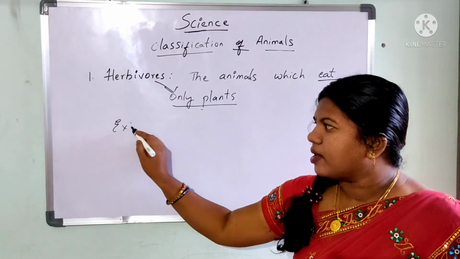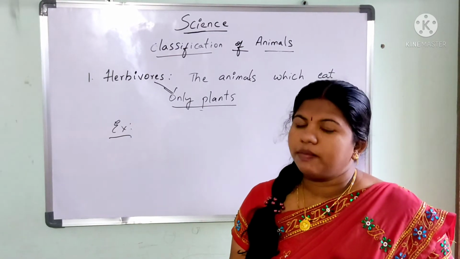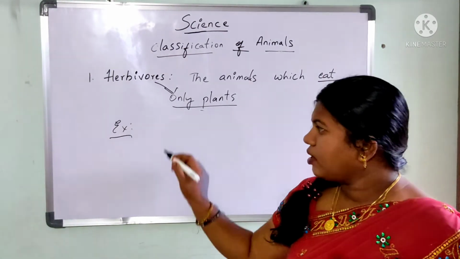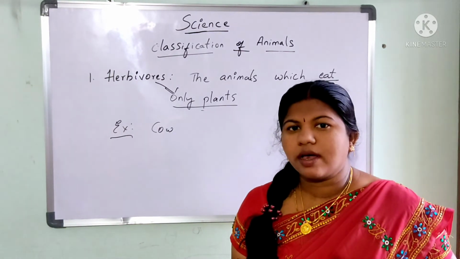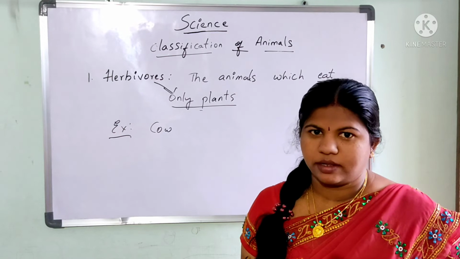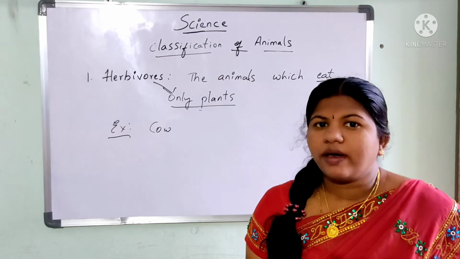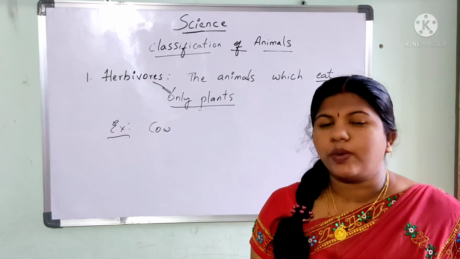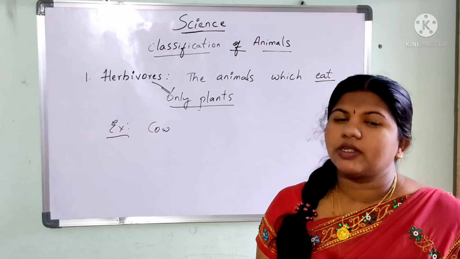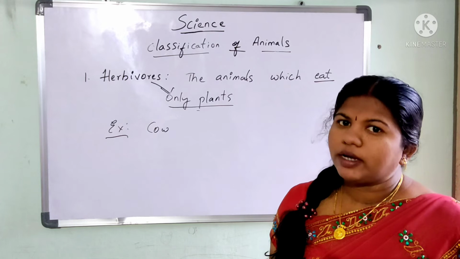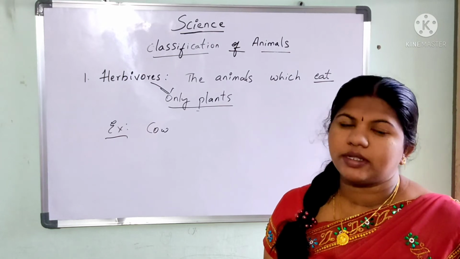Now let us take some examples for the herbivorous animals. So you can see cow in your surroundings. So what does the cow eat? The cow eats grass. Okay. So did you every time observe a cow eating meat or flesh? No. So it eats only the grass. So it comes under a herbivorous animal.